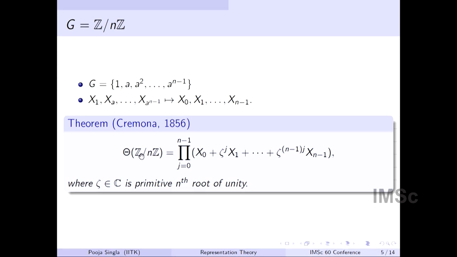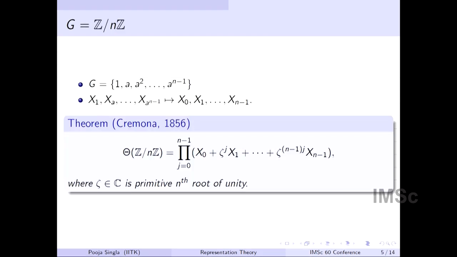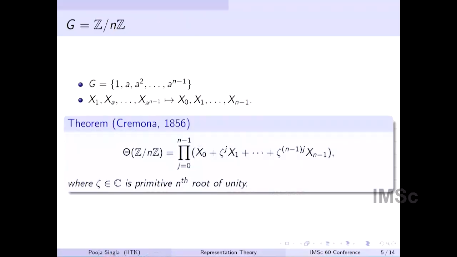So in 1856, Cremona proved that the group determinant decomposes like this. This is how the previous decomposition relates to it. Here these zetas are powers of a fixed primitive nth root of unity, and it gives a complete decomposition. This is not a difficult proof at all. One can do some matrix multiplication. It's just a determinant polynomial, and one can do some easy tricks to get this. So this does it for Z mod nZ.